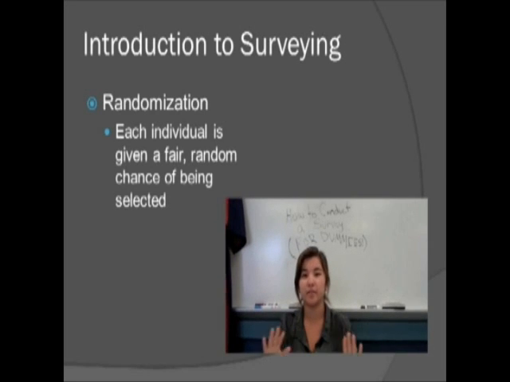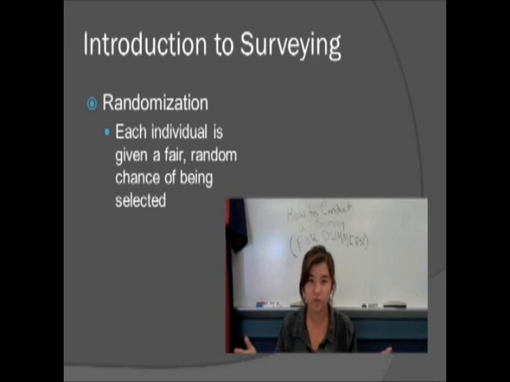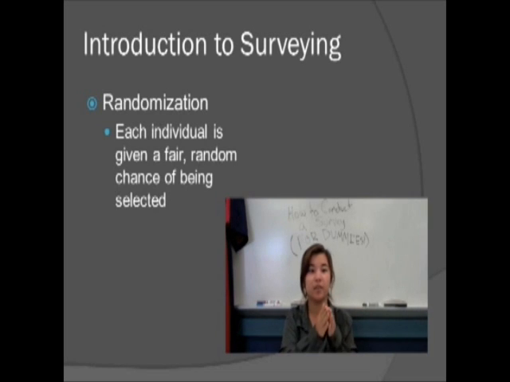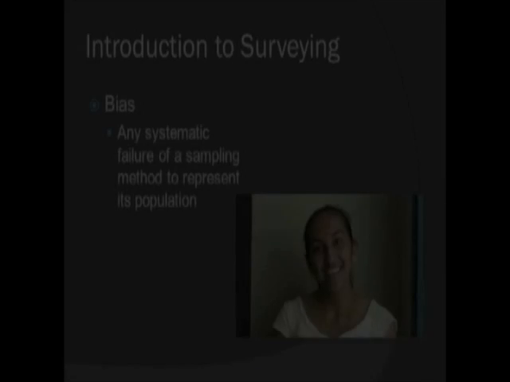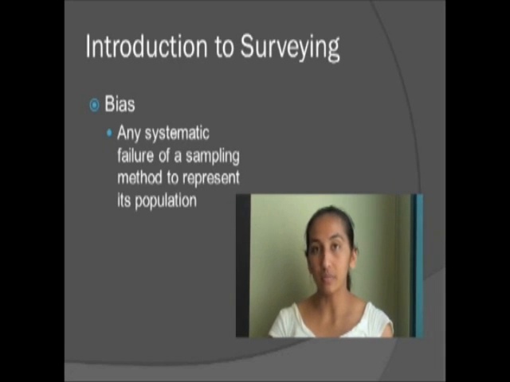When one randomizes, they are giving each individual that is being sampled and surveyed a fair, random chance of selection. Bias misrepresents a population by influencing the results. Common biases include, but are not limited to, relying on voluntary response, not covering enough of a subset of people within the population, or using a leading question.